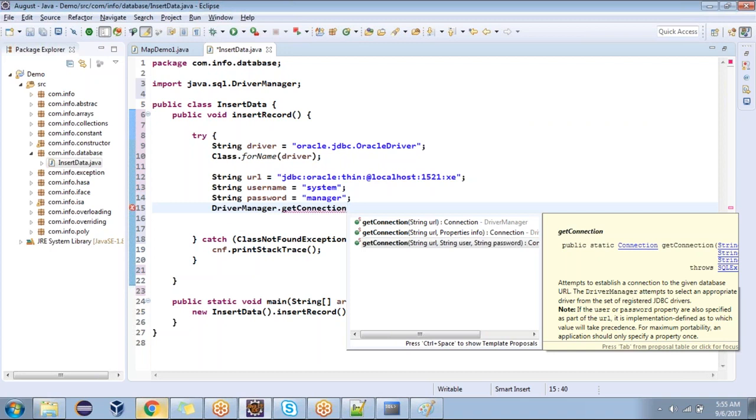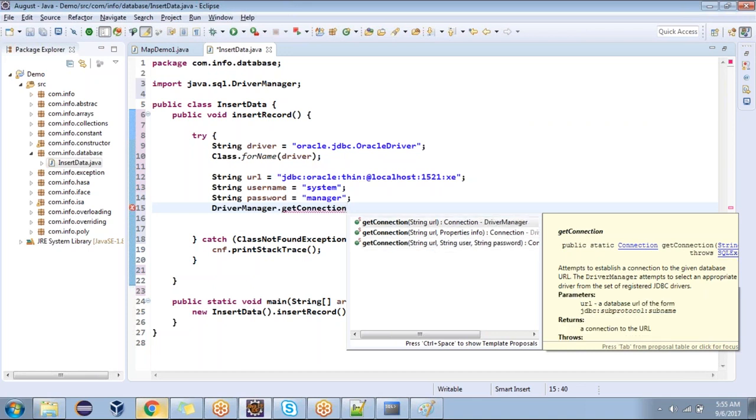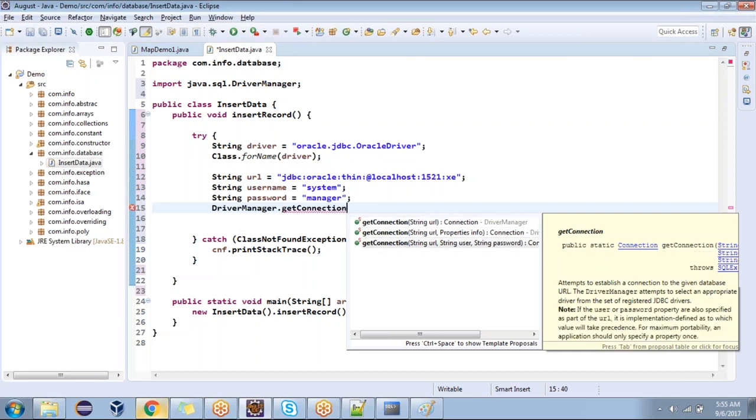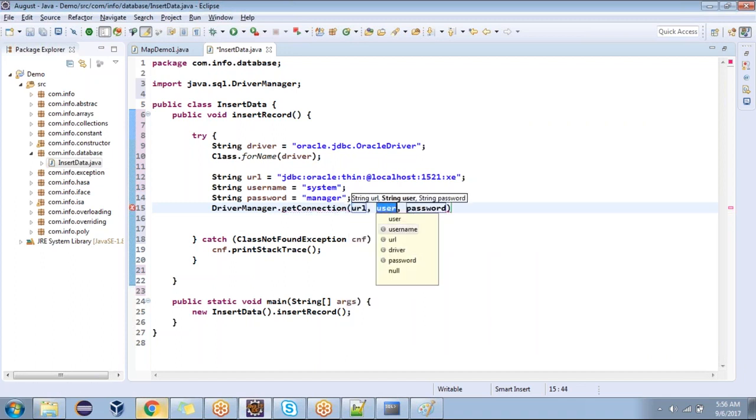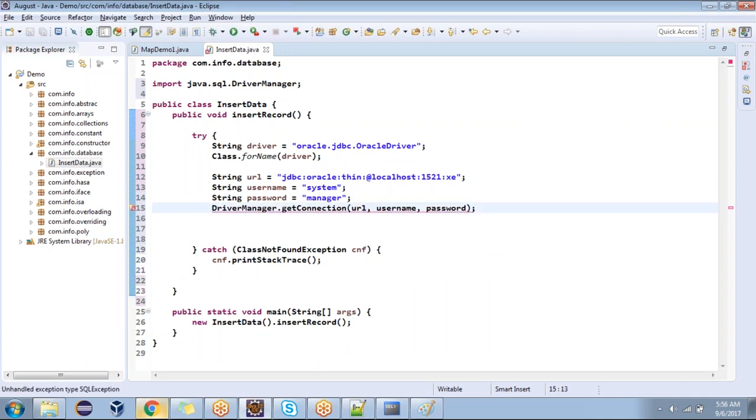Is that a protocol, sir? Forget about protocol. Basic core Java. What is this concept I'm talking about? I'm not asking what getConnection is. Why is getConnection there three times? Method overloading. Method overloading, right? You should not forget these things. Okay. Now look at this.